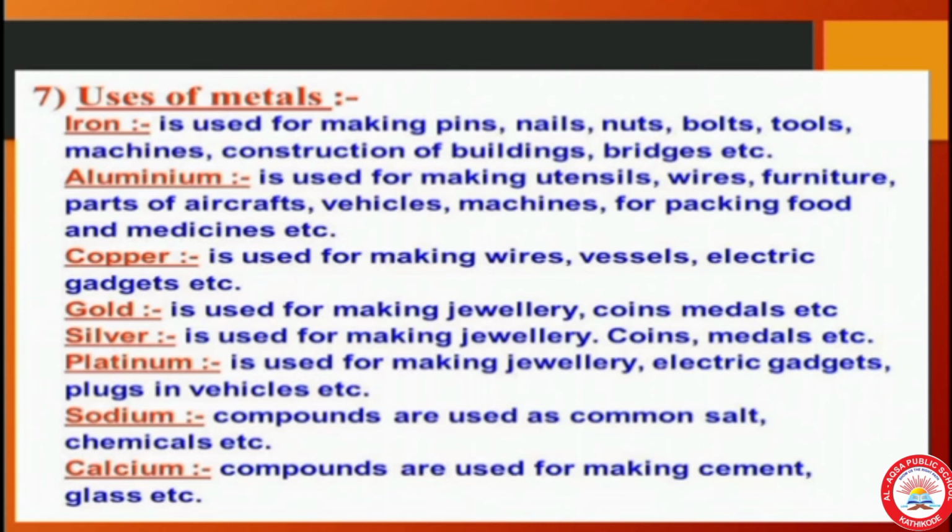Copper, it is used for making wires, vessels, electric gadgets, etc. Gold, it is used for making jewelry, coins, medals, etc. Silver, it is used for making jewelry, coins, medals, etc. Platinum, it is used for making jewelry, electric gadgets, plugs in vehicles, etc. Sodium compounds are used as common salt, chemicals, etc. Calcium compounds are used for making cement, glass, etc. These are the uses of some metals.